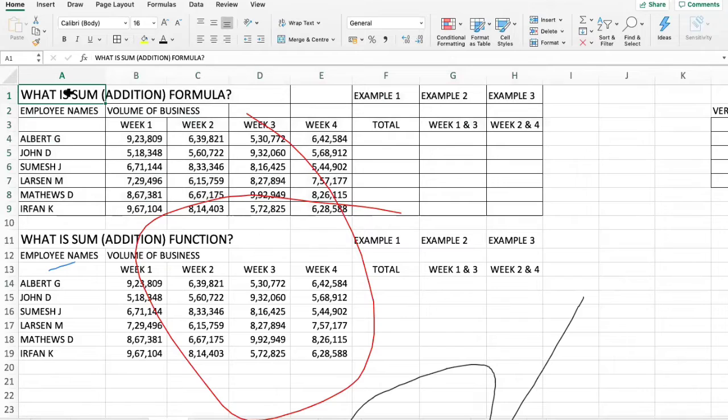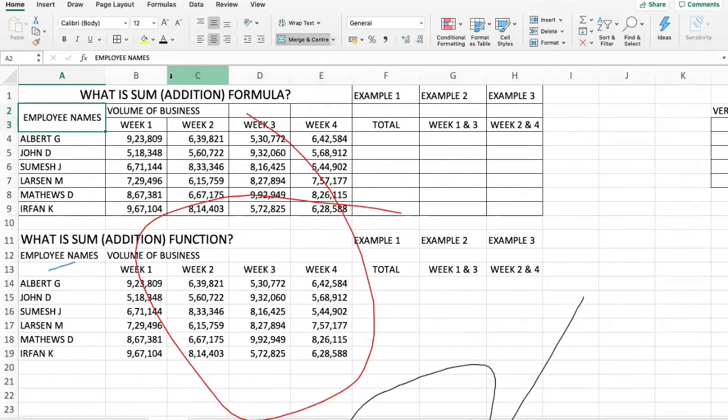Now this is the header. I need a big header, so I'm selecting from A1 to E1, and then I'm clicking merge. Once I click on merge, the entire range becomes A1. Okay, are you with me, guys? Yes. So I'm also merging this cell. I'm merging this cell also.